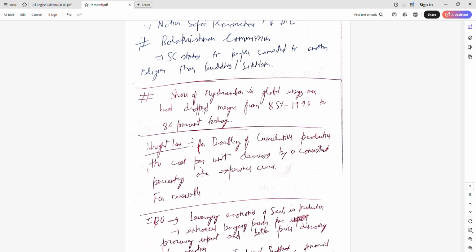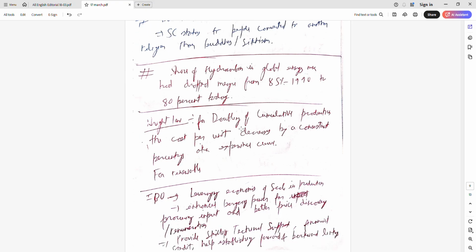This is also very bad news, that the share of hydrocarbon in the global energy mix has dropped only meagerly. In 1990 it was 85%, now it's 80%.